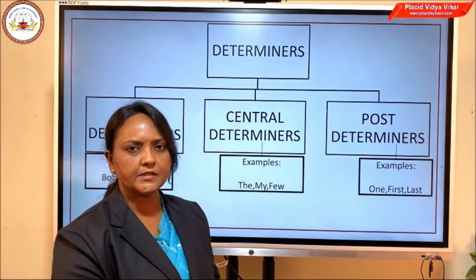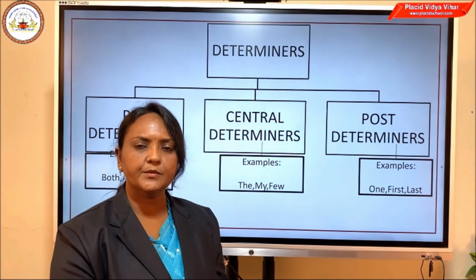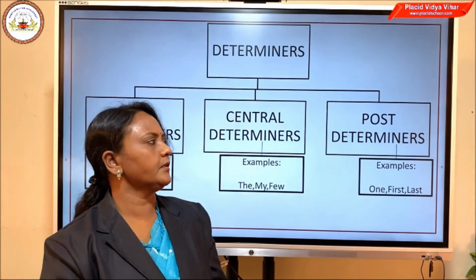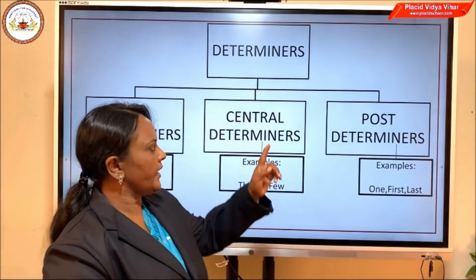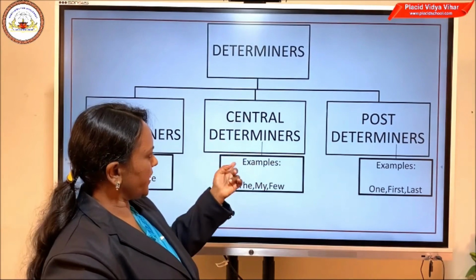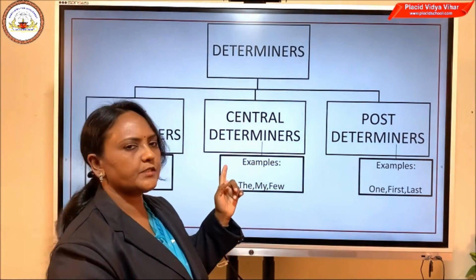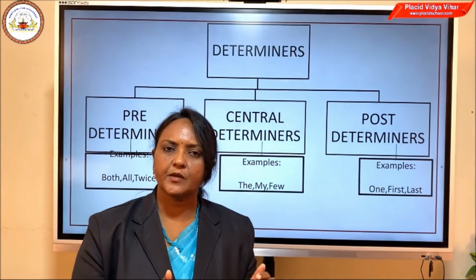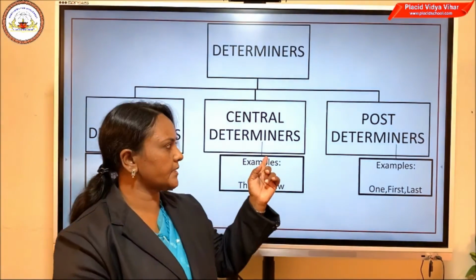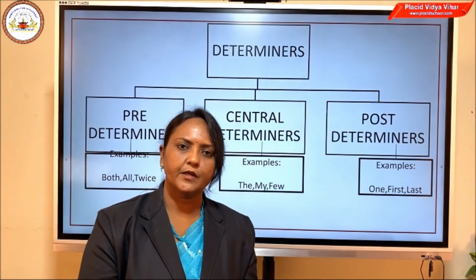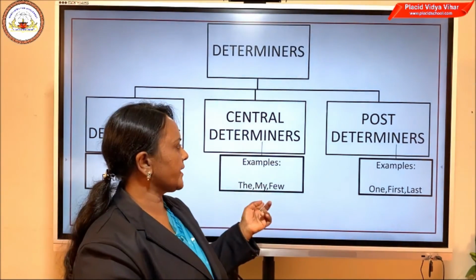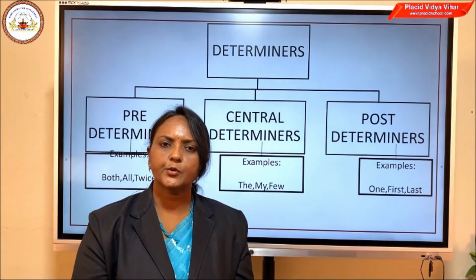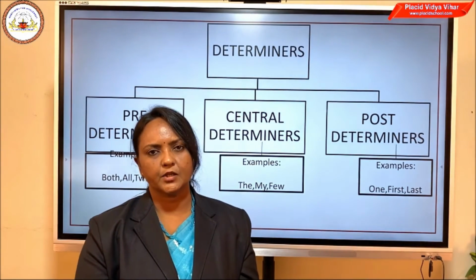And as the name suggests, post determiners are placed after the central determiners. As you see from this table, central determiners are the most important determiners, and most of the determiners we commonly use come under this heading, so we will be focusing more on central determiners. Before that, we will quickly see what predeterminers are.